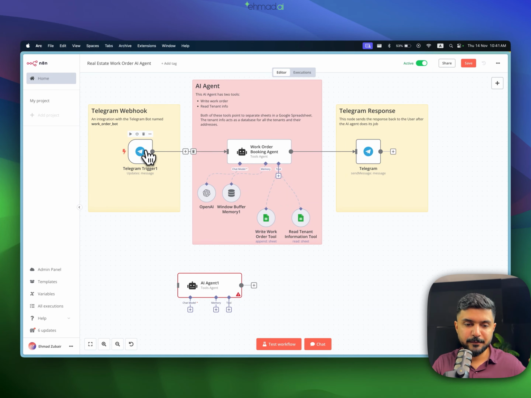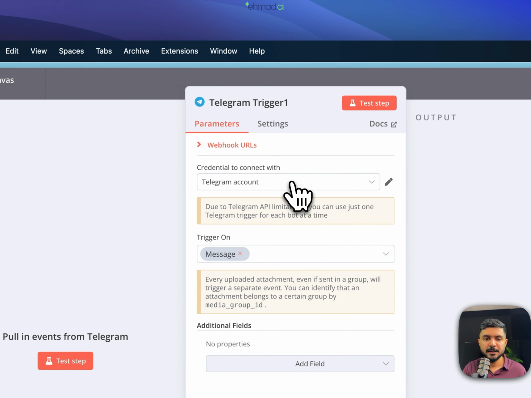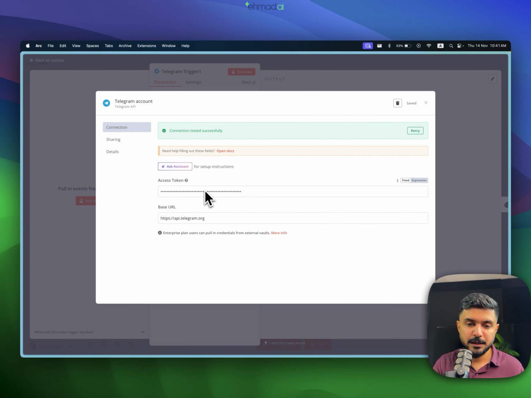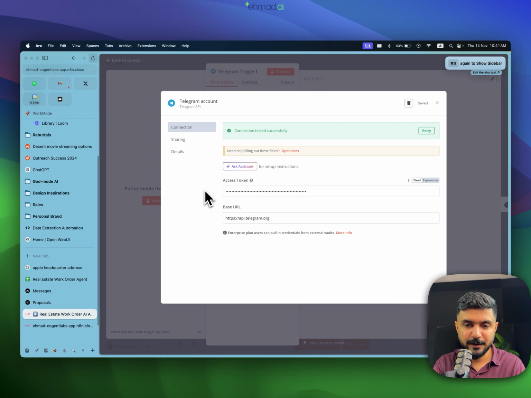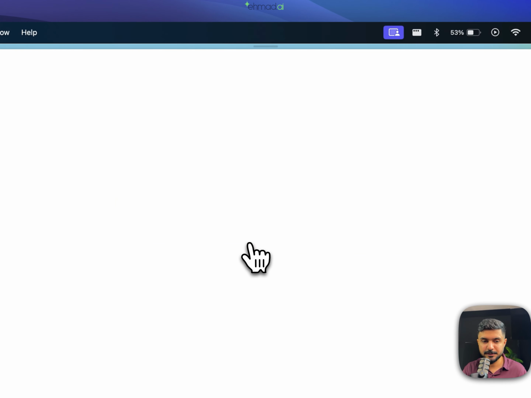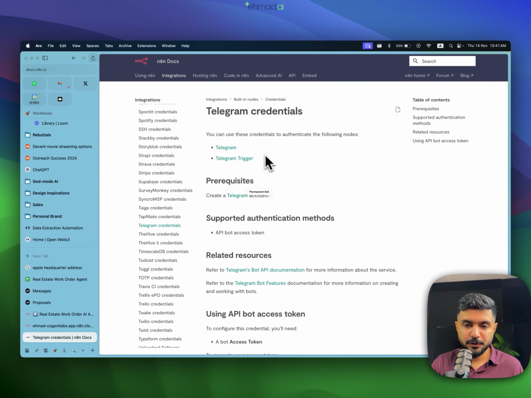The first one, the Telegram trigger, is very self-explanatory. You can click on here and connect your Telegram account. Whenever you go to connect your Telegram account, it will ask you for the access token. You can find the access token from Telegram's documentation. Actually, let's quickly show you how to do that. You can go to the Telegram documentation from here.